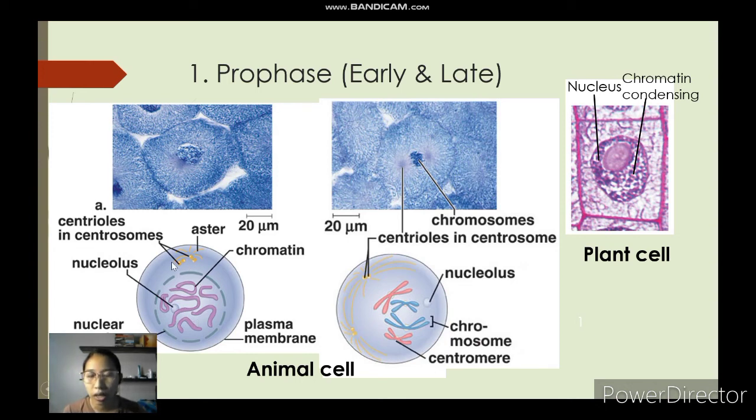And then ang atong centromere, the centrioles, no, kay nagahinay na siya produce og asters kani siya. Mo ni siya ang mag-aid unya sa pag-divide sa atong chromosomes. Pag-abot sa late prophase, atong makita nga wala na, completely disintegrated na ang atong nuclear envelope. Nucleolus is still there, and then ang atong centrioles are slowly moving to its opposite poles para later on mabira niya sa tama nga direction ang atong mga chromosomes.